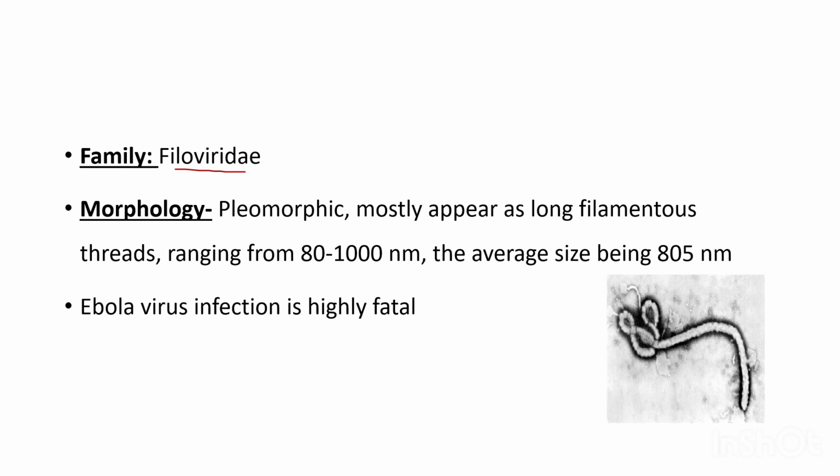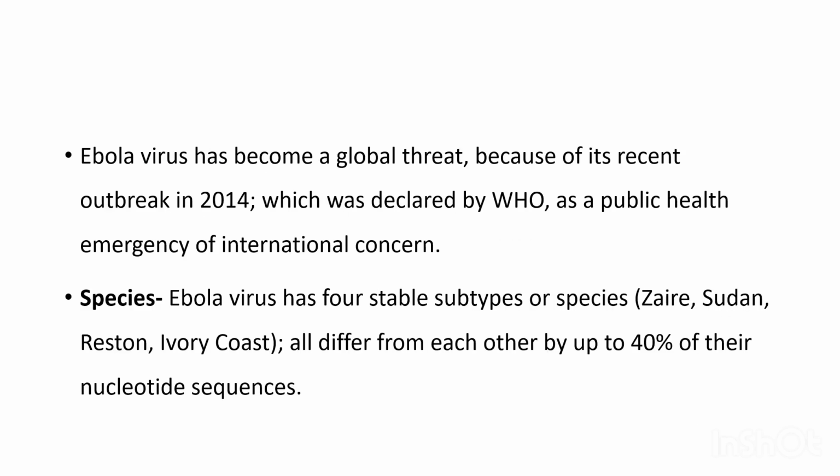Ebola virus has become a global threat because of its recent outbreak in 2014, which was declared by the World Health Organization as a public health emergency of international concern.